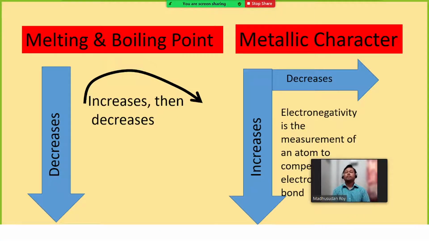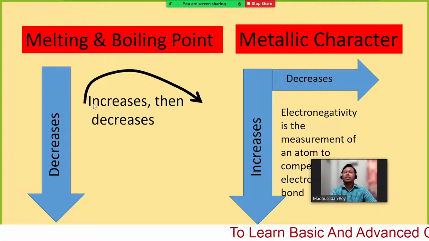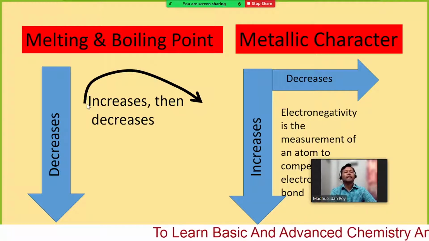Therefore their melting and boiling point changes, but not a significant amount. But in case of a period, if we go from left to right, what happens? It has no specific trend.